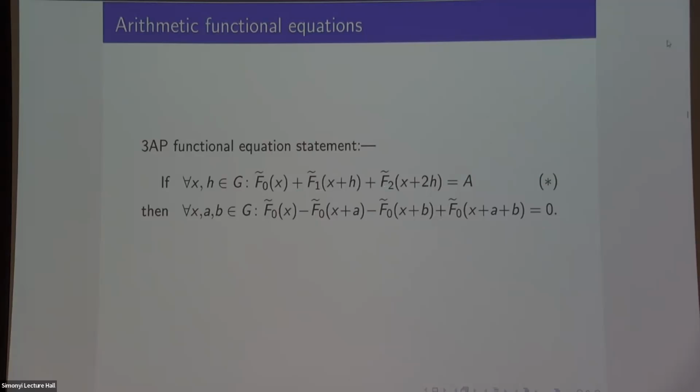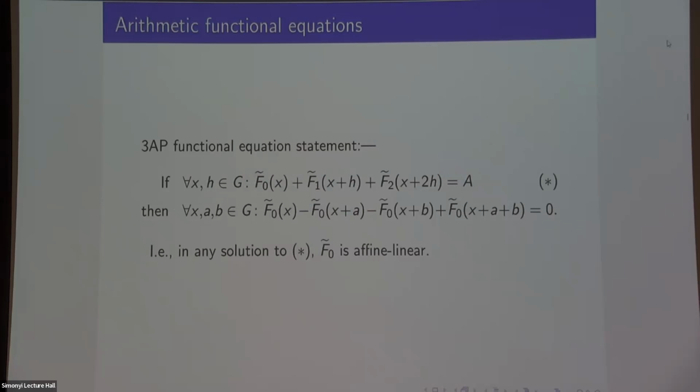Then the conclusion is that f0 by itself obeys this functional equation. And if you look at it, this is exactly the same as saying that f0 is affine linear, right? I mean, it's a constant plus a homomorphism or something. So this is a fairly natural statement. It says that in any solution to this functional equation, the function f0 must be an affine linear function. This is a natural algebraic thing that if you cared about this functional equation for some reason, you would really like to know.